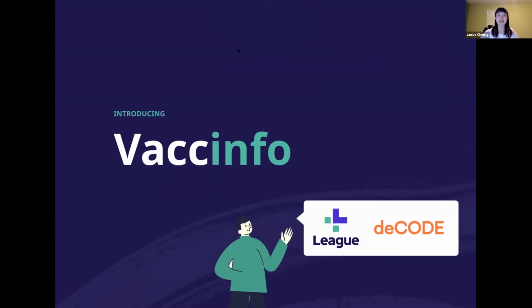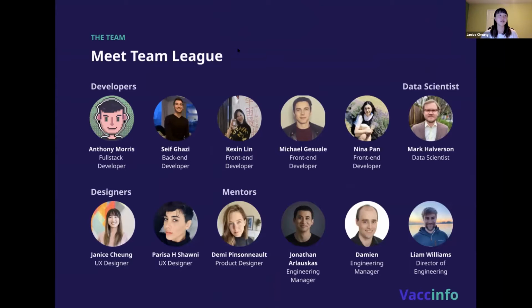Everyone. We are Team League and we developed VaxInfo. Our project team is comprised of 1 data scientist, 2 UX designers, and 5 developers. We also had the honor of having 4 League mentors provide guidance to the team throughout the entire design process.